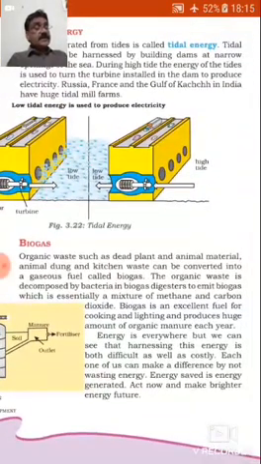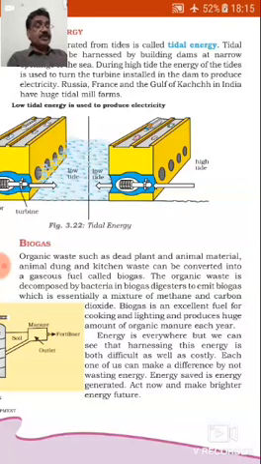Biogas, especially in rural areas, prevents the loss of trees. Organic waste such as dead plant and animal material, animal dung, and kitchen waste can be converted into a gaseous fuel called biogas. The organic waste is decomposed by bacteria in biogas digesters to emit biogas, which is essentially a mixture of methane and carbon dioxide. Biogas is an excellent fuel for cooking and lighting and produces huge amounts of organic manure each year.